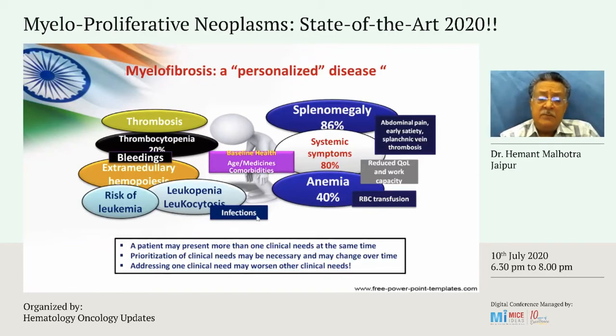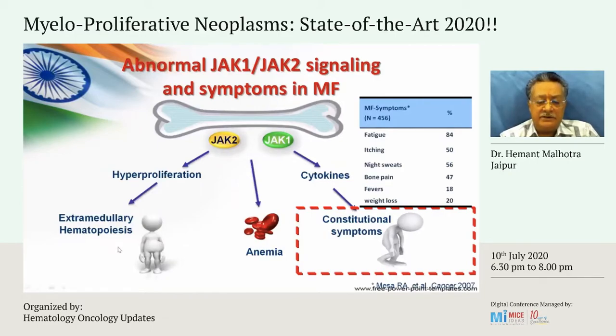So the patient may present with more than one of these problems, and it is important to personalize treatment for each patient. A uniform treatment policy for all patients cannot be laid down. And also, as I mentioned, you have to reassess the patient at periodic intervals so that you catch any deterioration and catch any symptom which is impacting on the patient's daily activity.